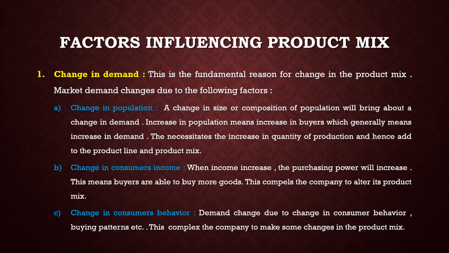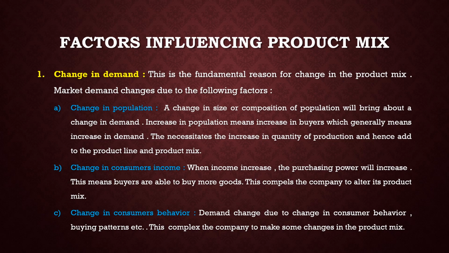That means when population increases, there will be demand for the product. So the number of buyers will increase and there will be an increase in the demand also. On that basis, there will be an increase in the quantity of production, and different types of product lines and product mix will be there.